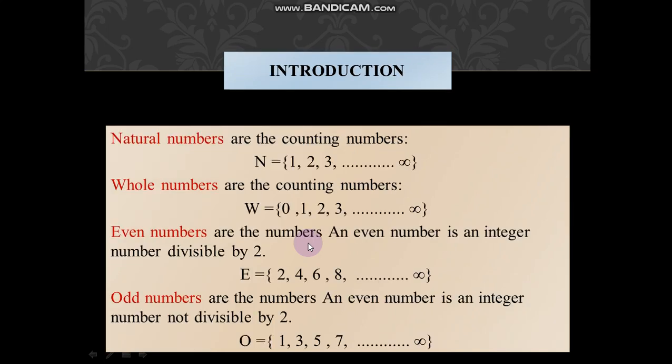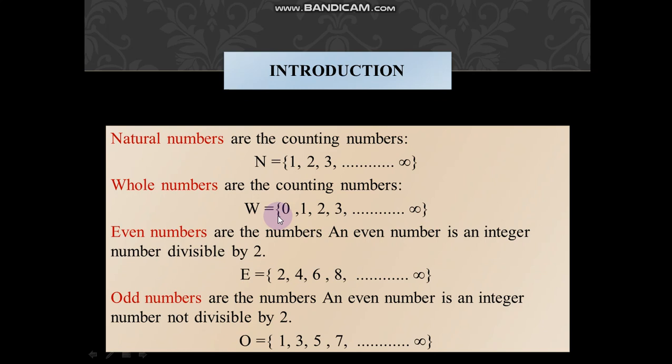So moving towards the next slide, what are the natural numbers? Basically, the numbers which we study in daily routine are counted as counting numbers, okay? The natural numbers start from 1 and end at infinity, and this symbol is called infinity, okay? Whole numbers start from 0 and end at infinity. So the major difference between natural numbers and whole numbers is 0.